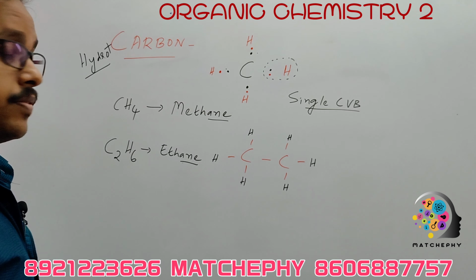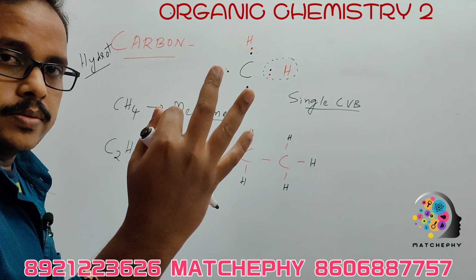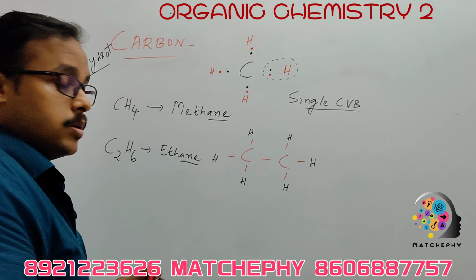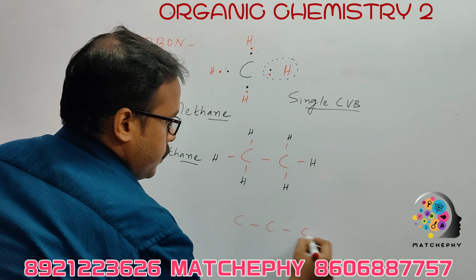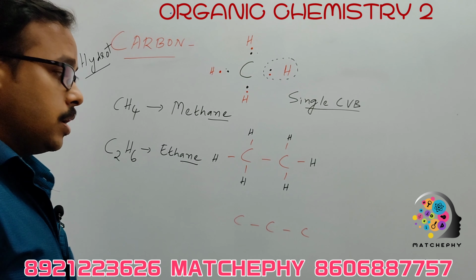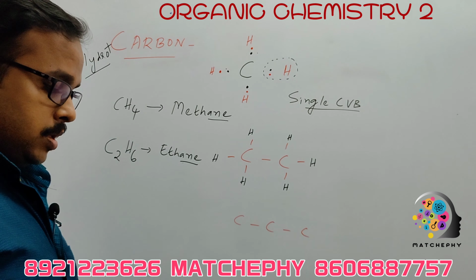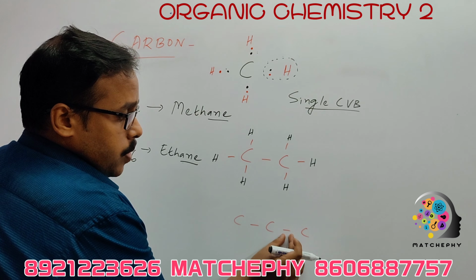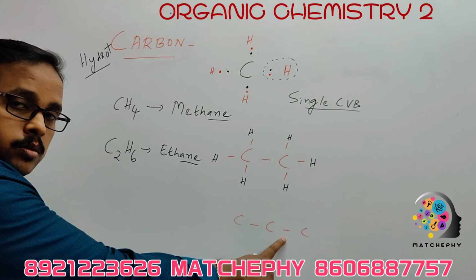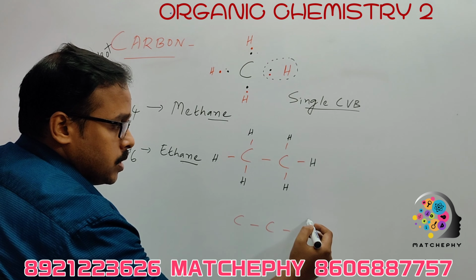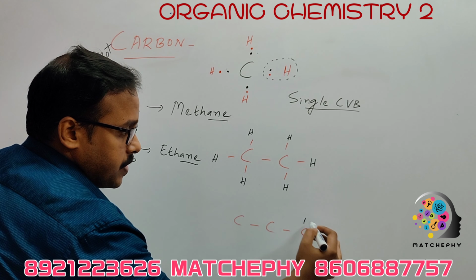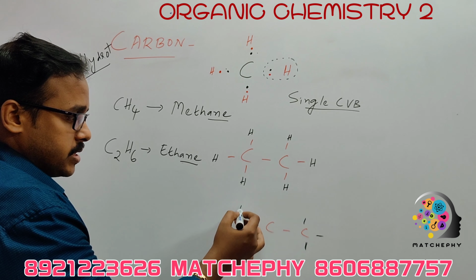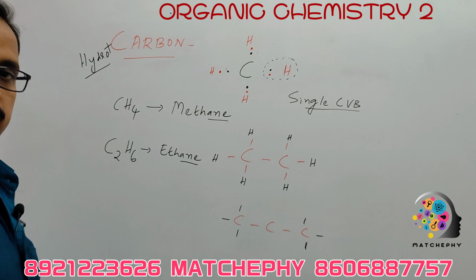And obviously, if there are 3 carbon atoms, it will be like this. If the 3 carbon atoms bond between them, these are the single bonds. All are having single covalent bonds between them. Let's see this rightmost corner carbon atom: one electron has gone to this covalent bond, so 3 electrons are free here. The leftmost corner carbon atom also has 3 electrons free.